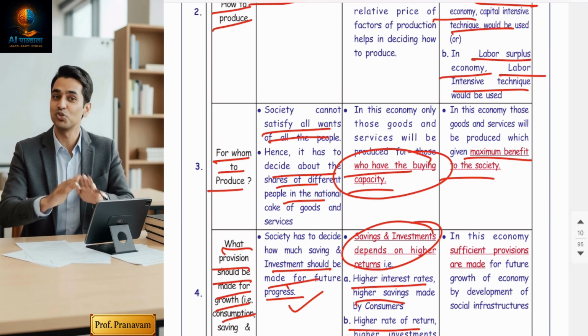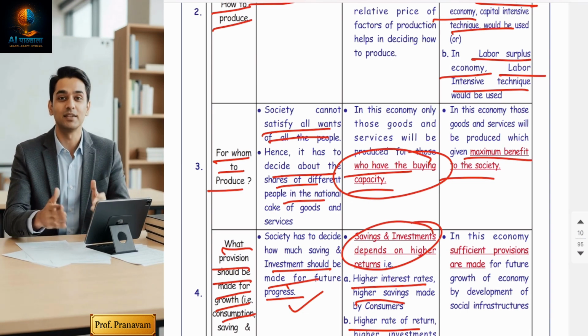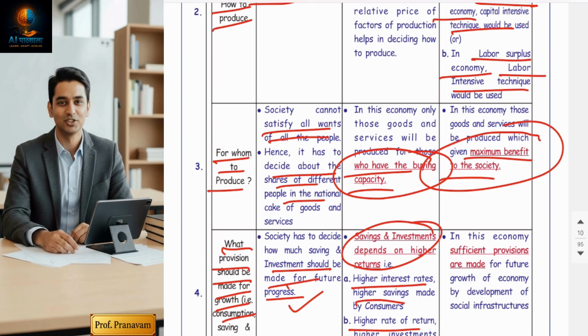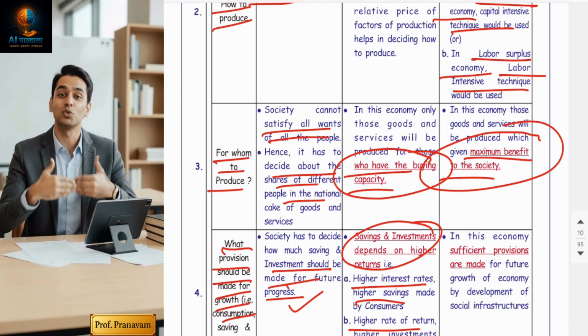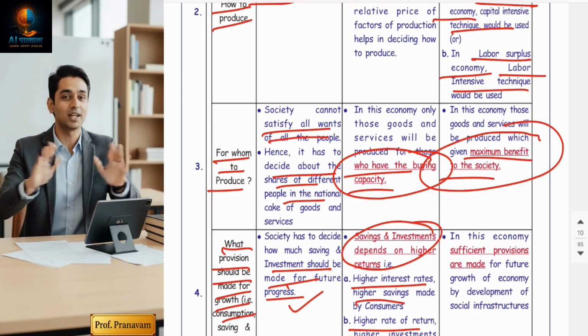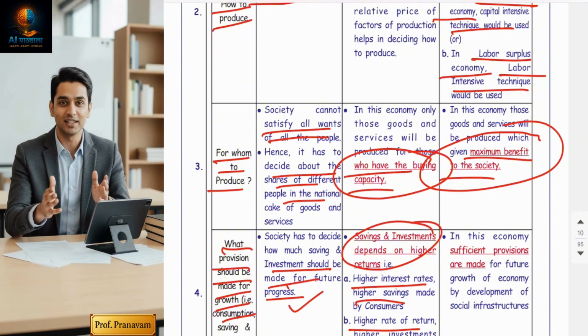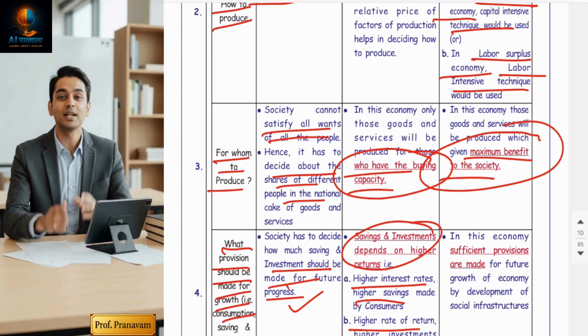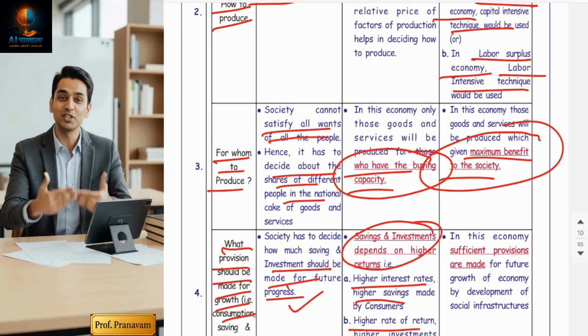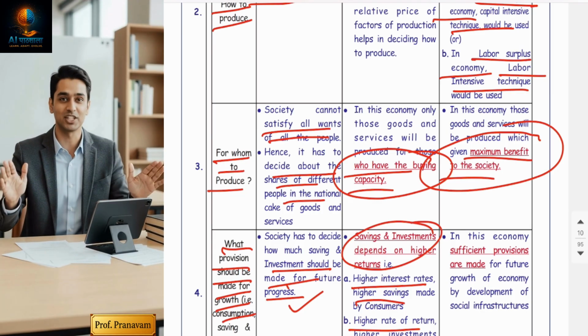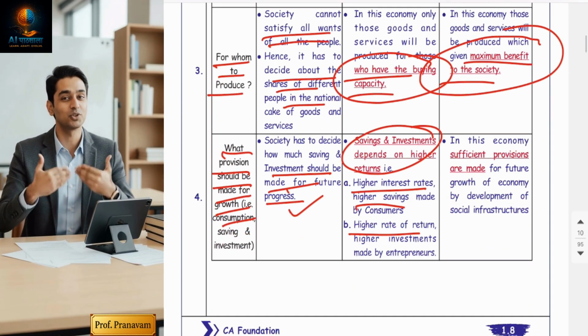For whom to produce? A socialist economy will produce for the maximum benefit of the society. It will produce only those goods which satisfy the majority of the public, in fact near to 100% of the population's demand. That's why a socialist economy always creates equality. Now, what provision should be made?